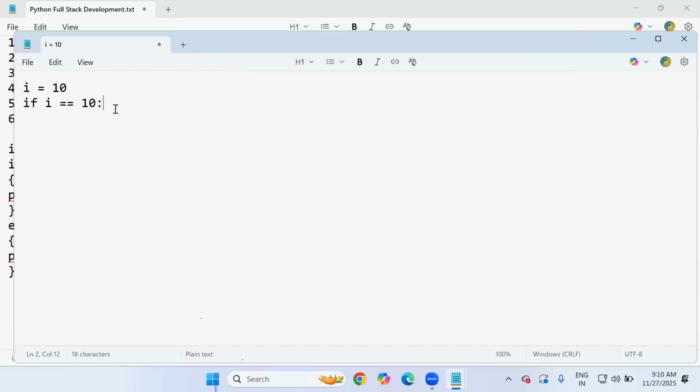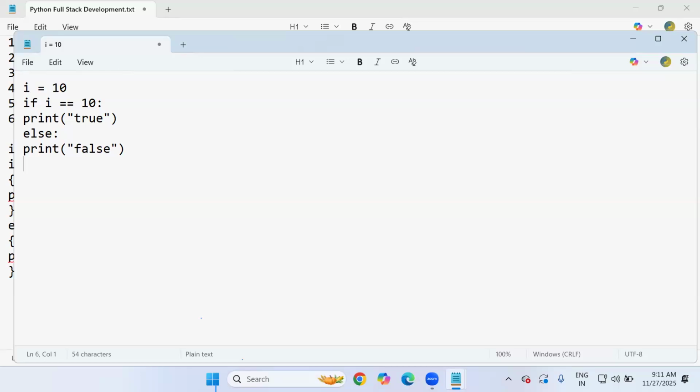But the moment I press enter, the cursor is blinking on the same line. Then programmers usually directly write the print statement, print true. For the else block, again the cursor is blinking on the same line, and they usually write print false like this.